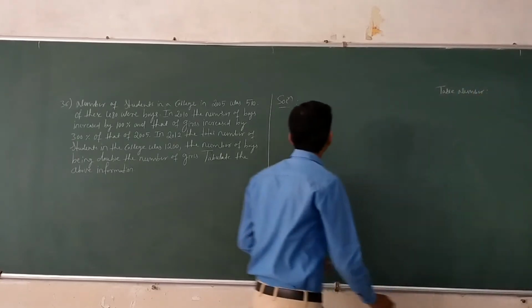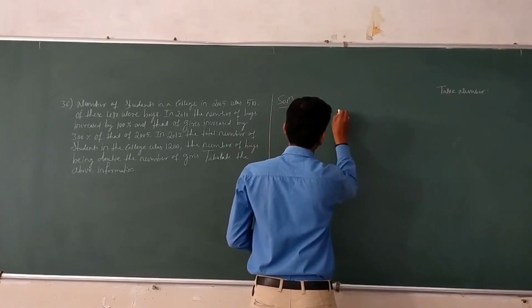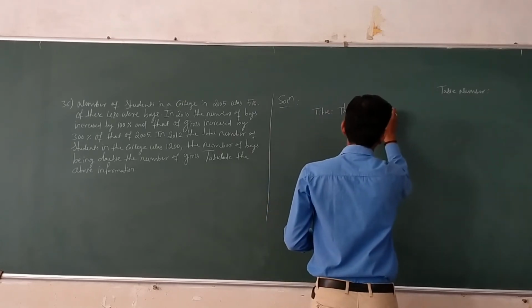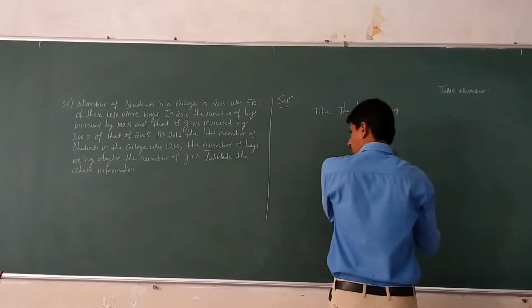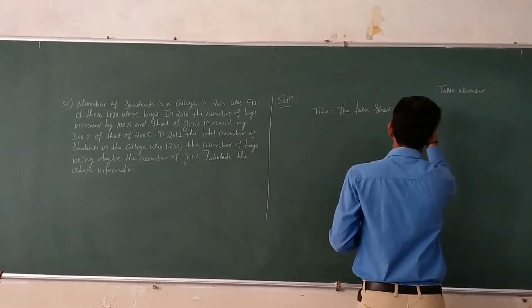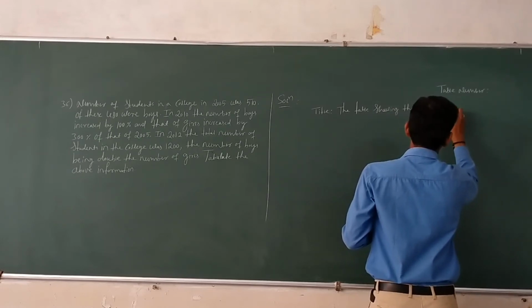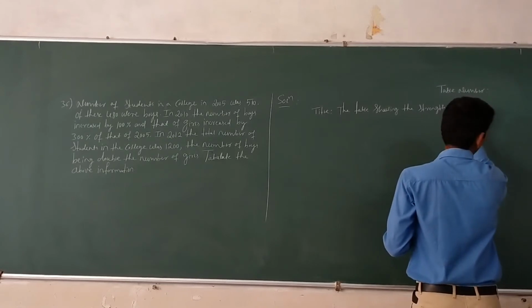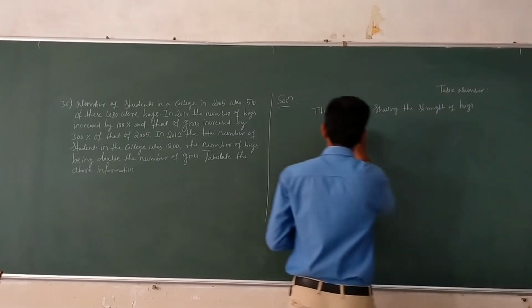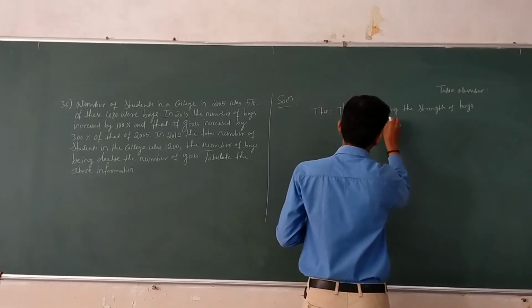The next, the title: the table showing the strength of boys and girls in a college.